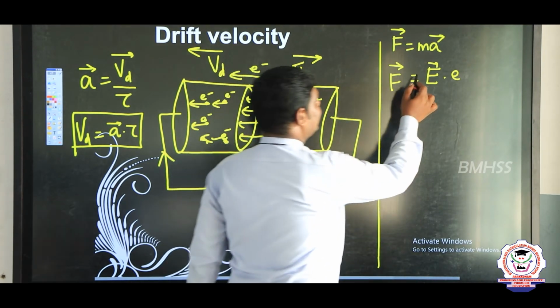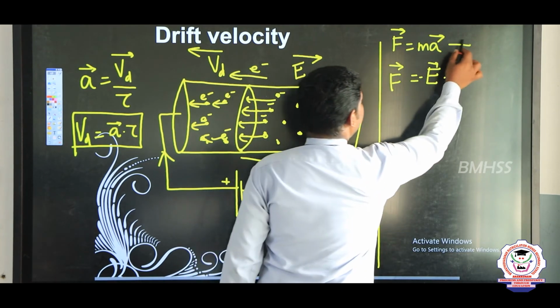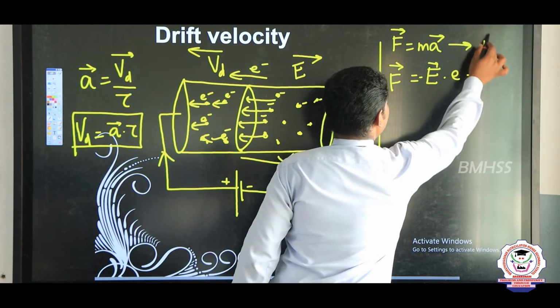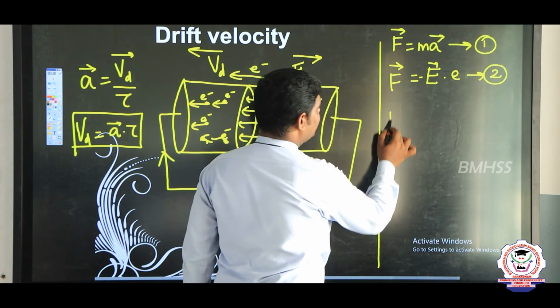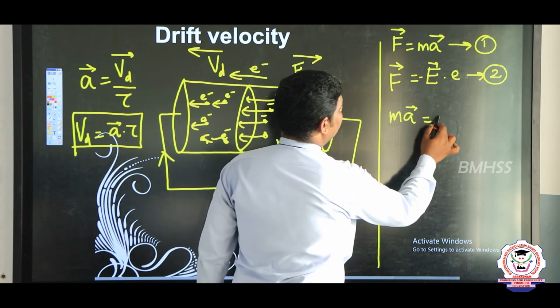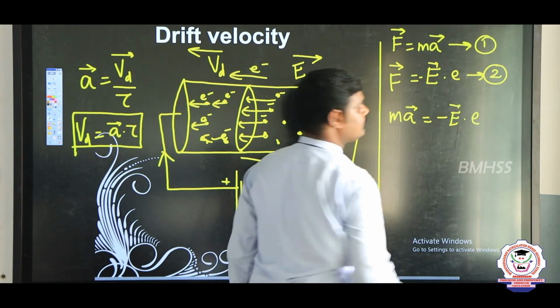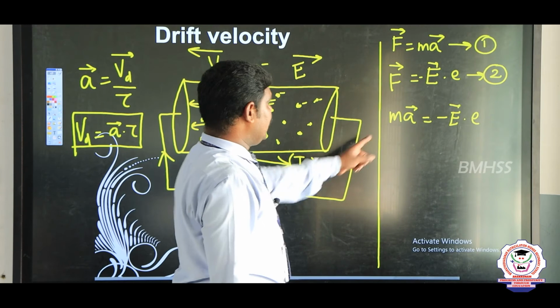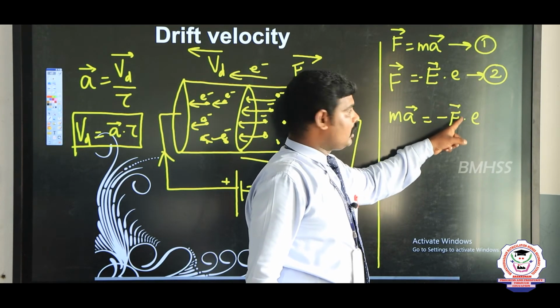So this is acting in the opposite direction. Yes. So now both forces are equal, equation 1 and equation 2, right? So m into a vector is equal to minus E vector into e, right?